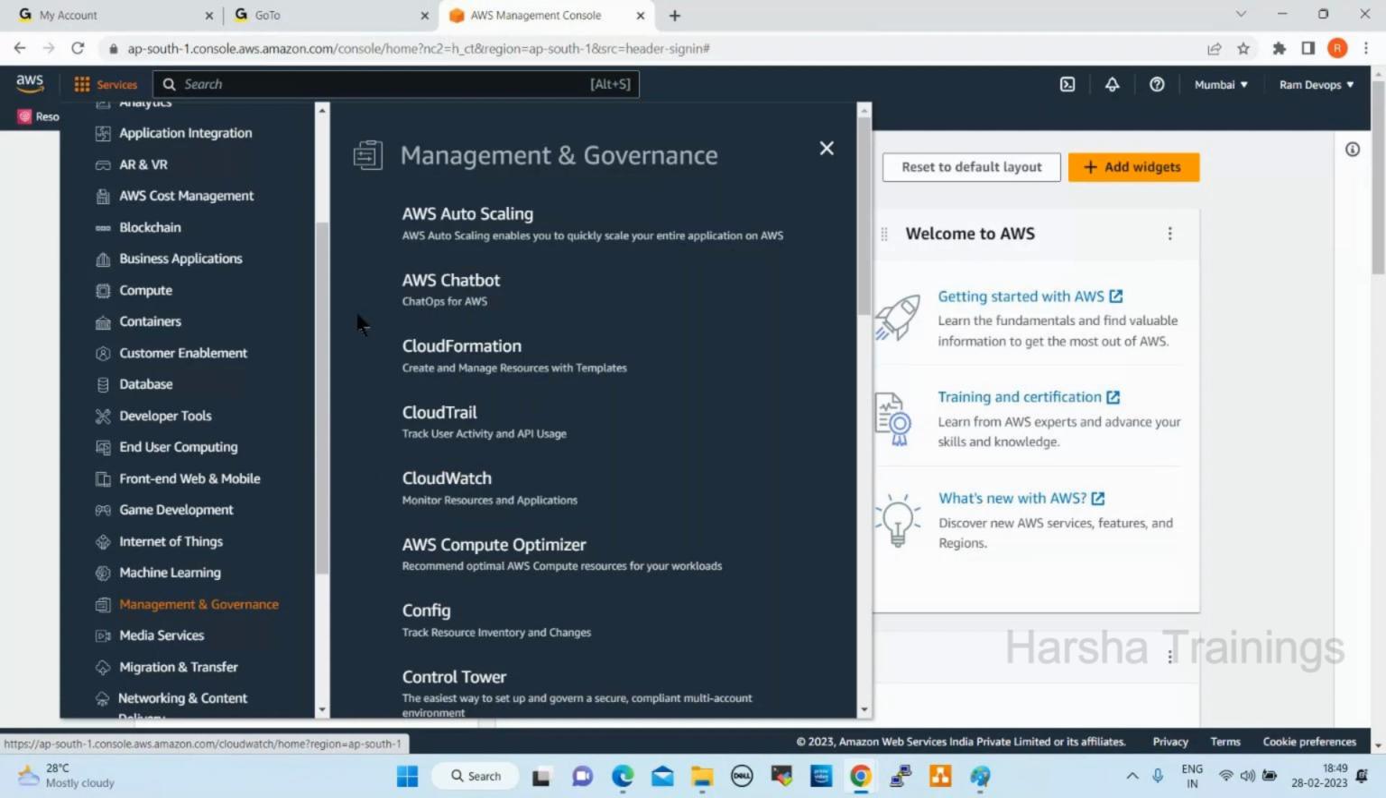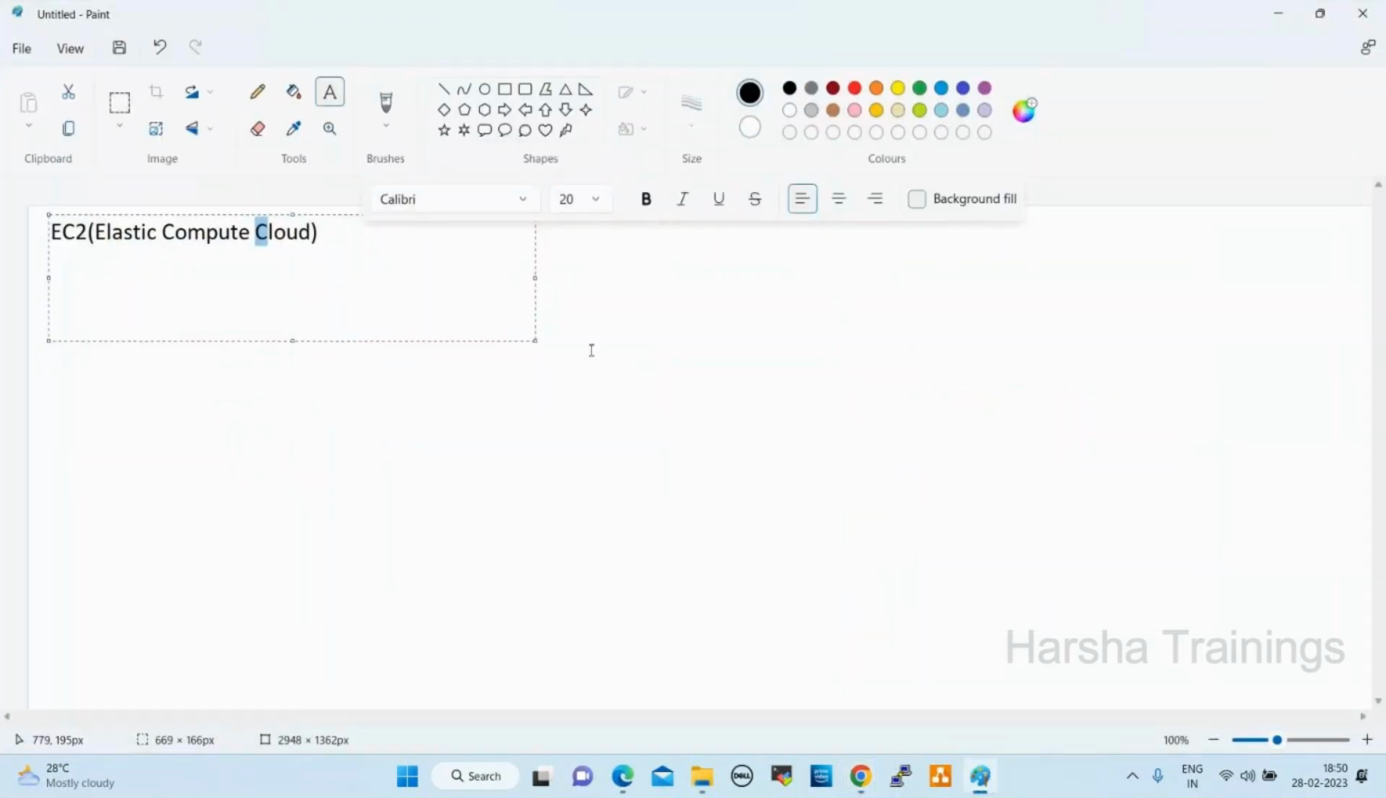Next one, AWS Auto Scaling. This is a very, very important service. What is scaling, anyone? Increase resources, right? Scale up and scale down. For example, if any instance is terminated, automatically we can maintain a set of instances by using auto scaling. Scaling is nothing but increasing or decreasing resources: scale up, scale down. Fine.